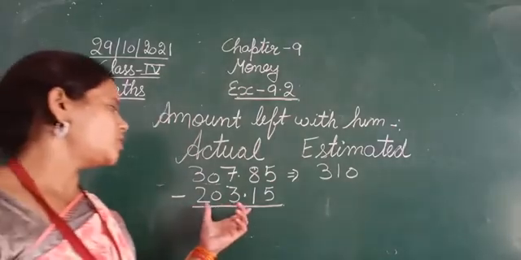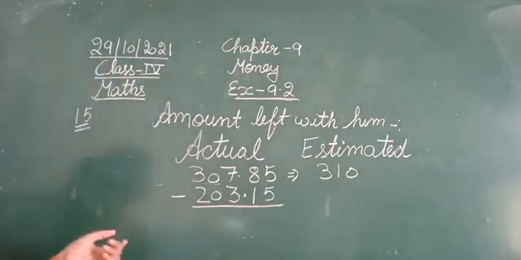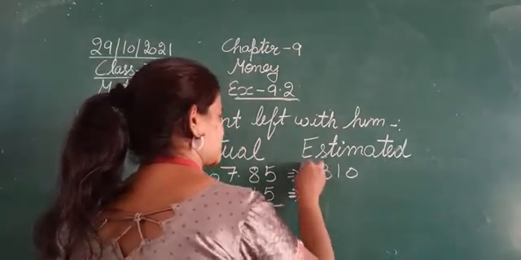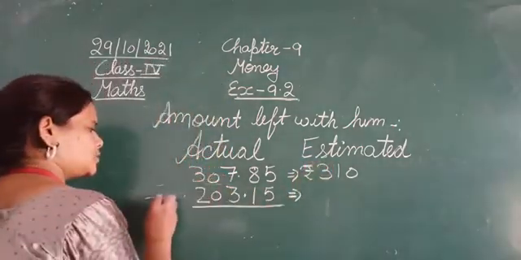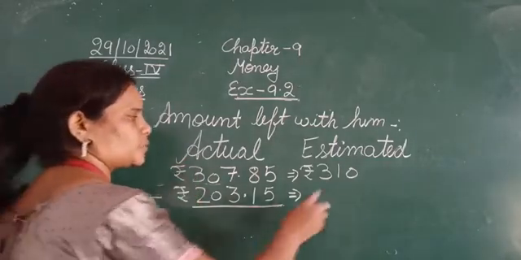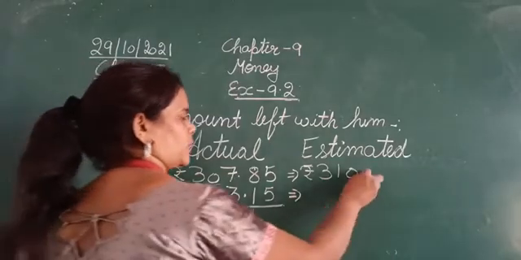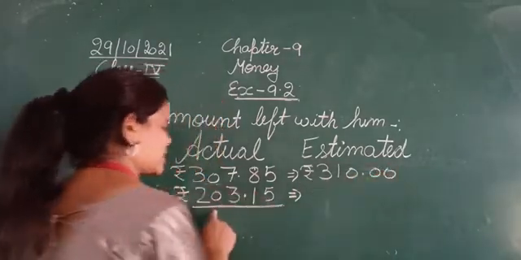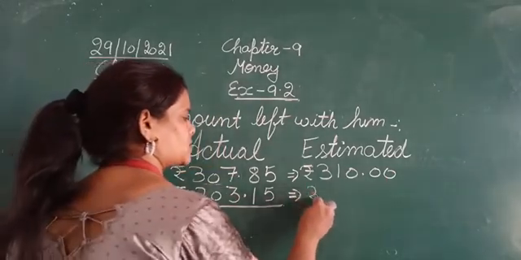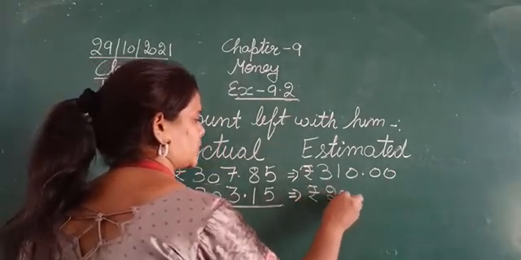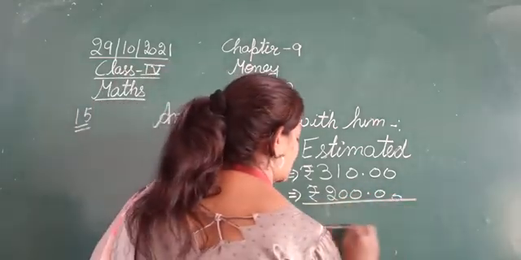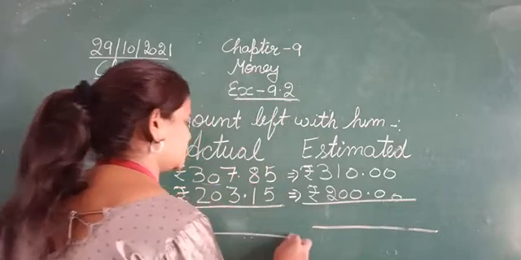Then after rounding off 203.15, we will get rupees 200. Sorry, I just forgot to put the rupee sign everywhere. So you need to put the rupee sign. That is rupees 310.00, and after estimating 203.15, that is rupees 200. Okay, now just simply subtract both.